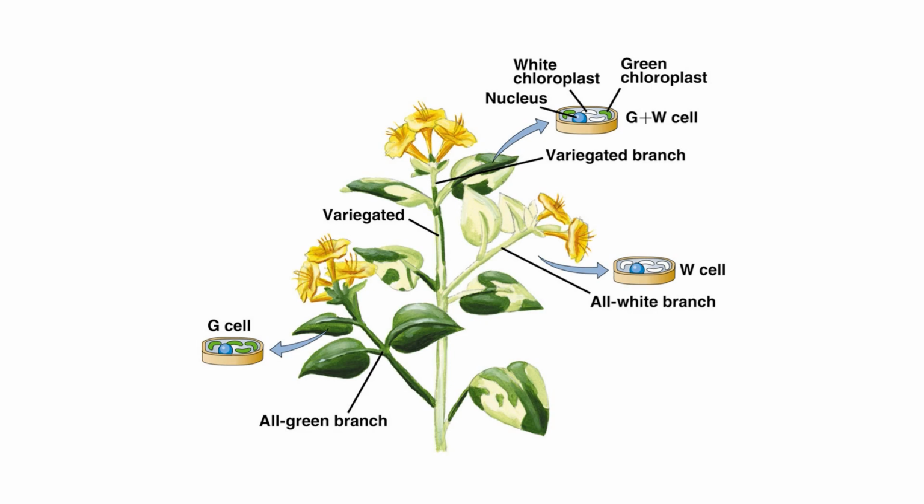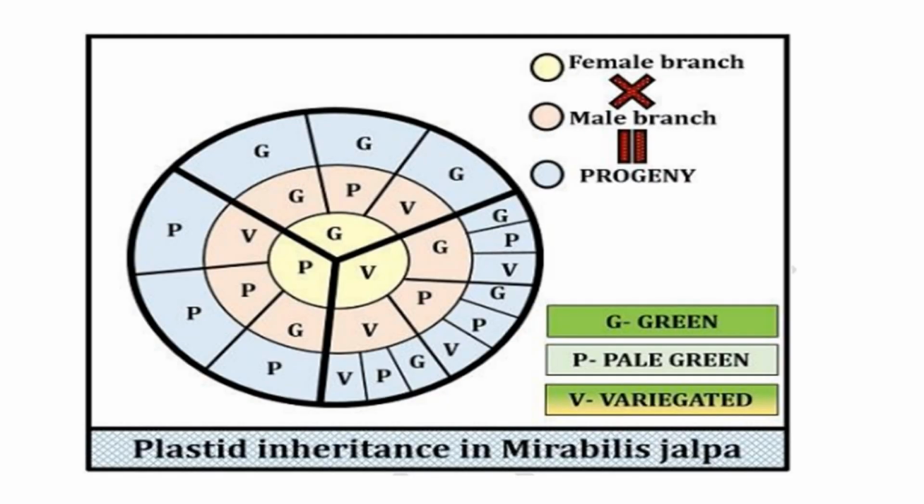The first thing is that the leaf can be green, pale green, or variegated. The green color appears because of chloroplasts, whereas the pale green is because of leucoplasts. Variegated means that chromoplasts, chloroplasts, and leucoplasts are involved in the expression of the phenotypic characteristic features. So we can consider the center: green, pale green, and variegated.